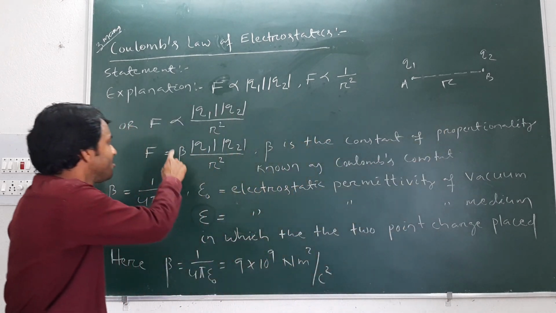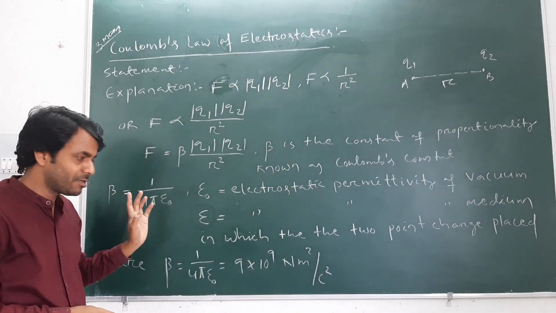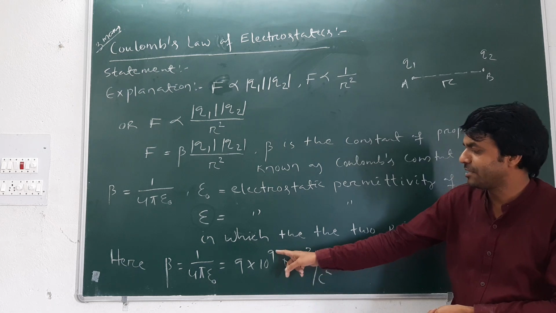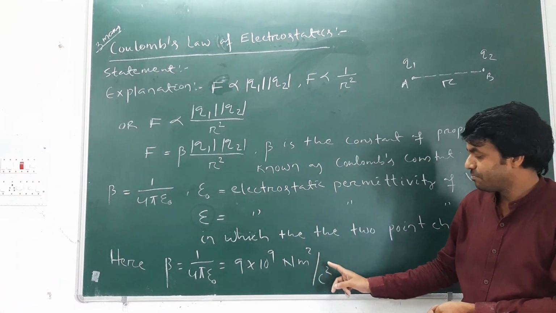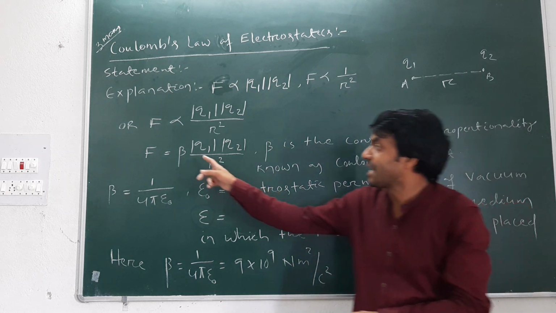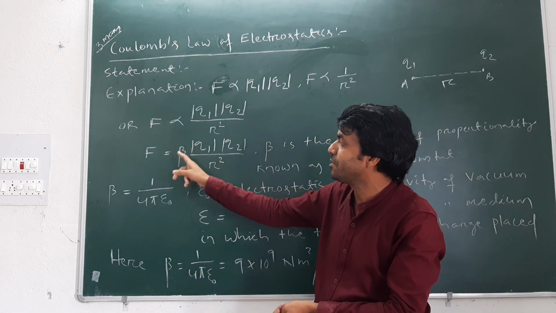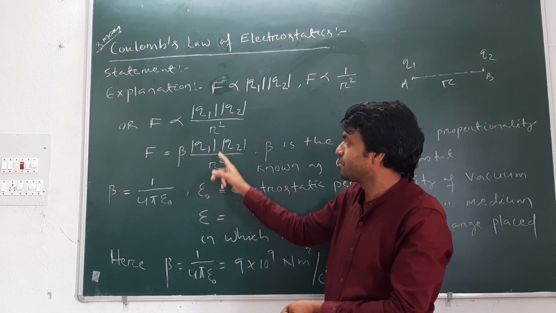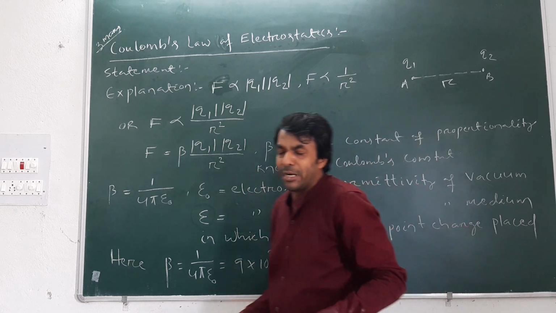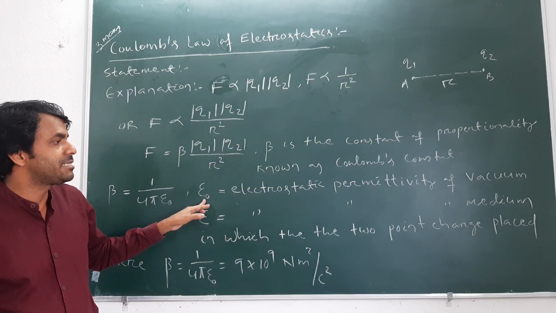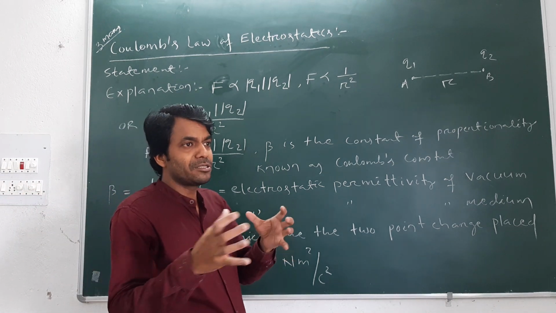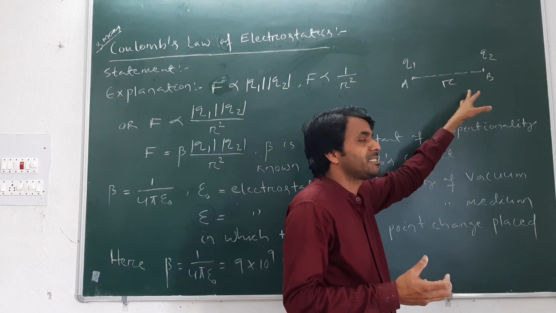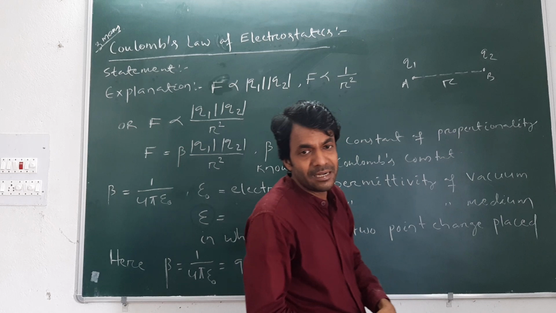Then the value of beta can be written as 1 by 4 pi epsilon naught, which is equal to 9 into 10 to the power 9 Newton meter square per Coulomb square. That is the unit of beta, the Coulomb's constant: Newton meter square per Coulomb square. The permittivity of the medium explains how strong the interaction is between the two point charges in the medium in which they are placed.